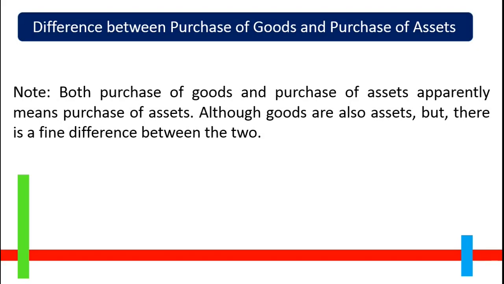Both purchase of goods and purchase of assets apparently mean purchase of assets. Although goods are also assets, there is a fine difference between the two. In its essence, goods are also assets, but while recording, these are treated differently from other forms of assets for correct determination of profit or loss of a business entity. Let us find out why goods are treated in a different way from other forms of assets.